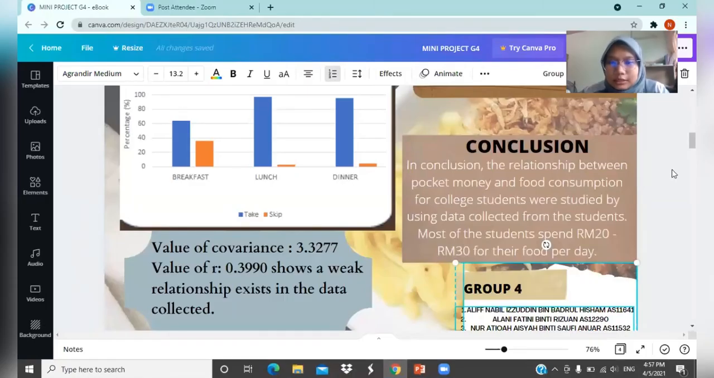In conclusion, the relationship between pocket money and food consumption for college students was studied by using data collected from the students. Most of the students spend about 20 ringgit Malaysia to 30 ringgit Malaysia for their food per day. That's all from us. Thank you.